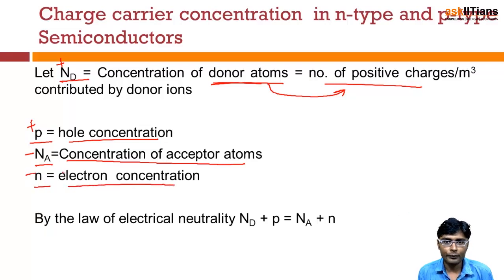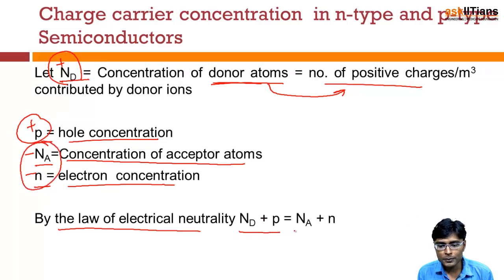Right? And just now we have seen the law of electrical neutrality, which says that the total positive charge density is equal to the total negative charge density. So if we follow that law, the positive charge densities due to ND and p, so ND plus p, will be equal to Na plus n. This will be true in general, right? We can relate this with the intrinsic case also.